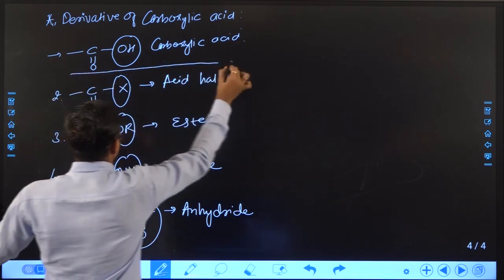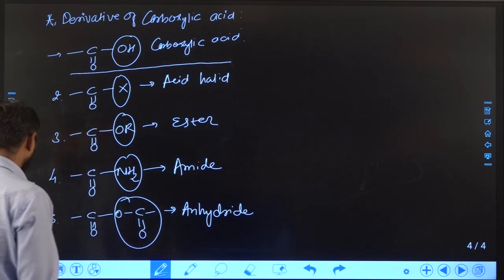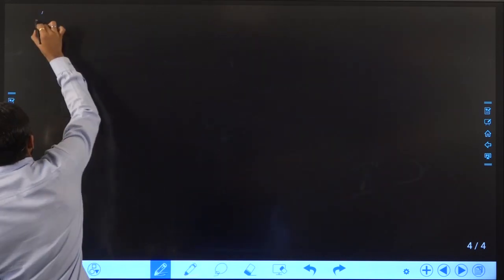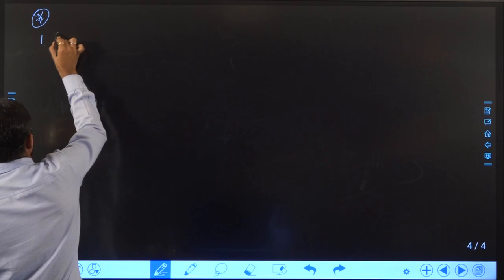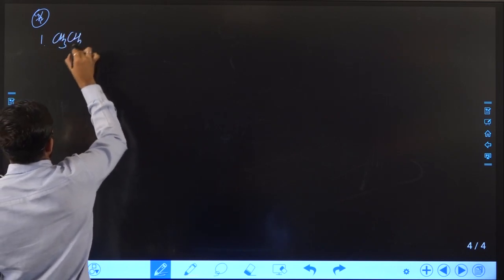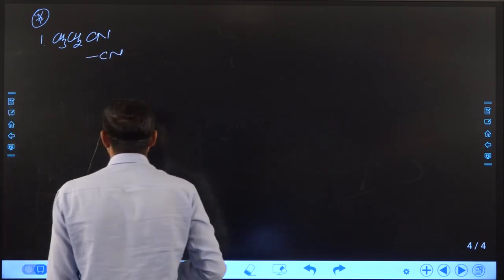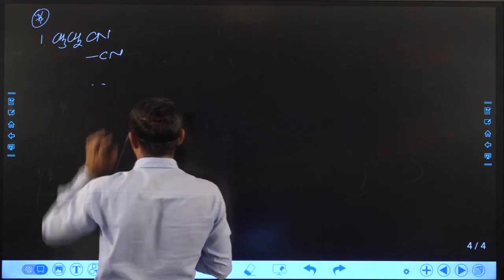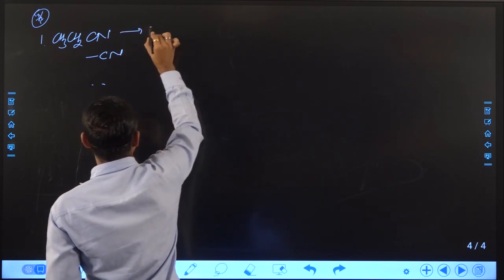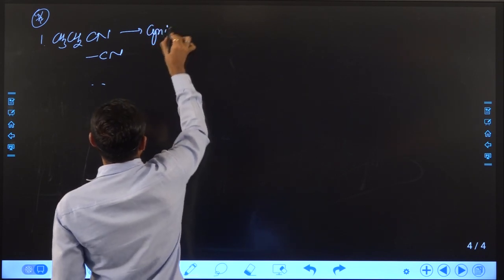So this is how we can see different functional groups based on carboxylic acid, as we discussed in our previous class. Now another category is known as other than oxygen containing compounds. If I take one example, suppose CH3CH2CN. So you can see here CN is known as cyanide or nitrile, and CN is attached with an alkyl group. So the functional group present in the compound is known as cyanide or nitrile, right?